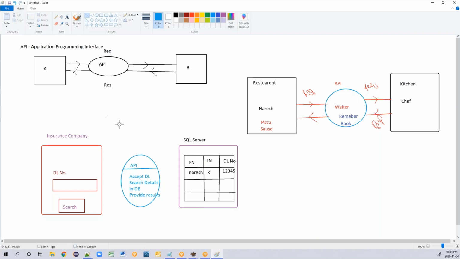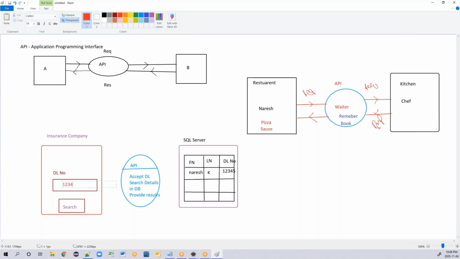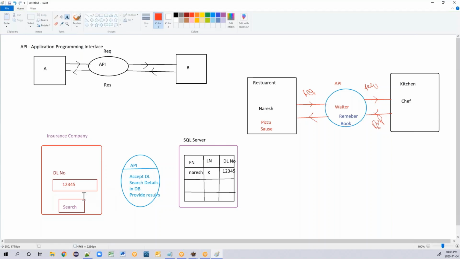So now I am a customer. I'm going to enter my driving license number here. Let's say my driving license number is 12345. So whenever I enter this 12345 and then hit this search button, this is called the front end. So we call this the front end of the application.